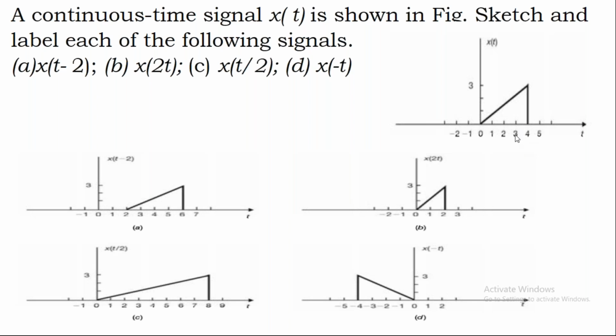Now try to understand this. Since it starts at 0, I can represent it as x of t. Now suppose we push it once, and instead of 0, the waveform starts at 1. Every time you push it, it moves one interval: first push, it moves from 0 to 1; again, from 1 to 2; again, from 2 to 3, like that.